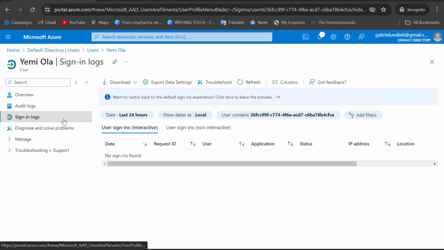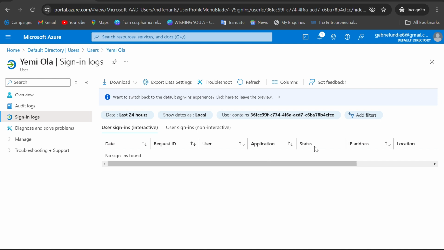And this is where, as an IT person, you will know. You come to sign-in logs and then you check which date this staff logged in, and what is the name of this user. It will be shown here, and then the request ID will be generated here. The type of application, whether it is a portal, Azure, or Microsoft Outlook, the application will show here.